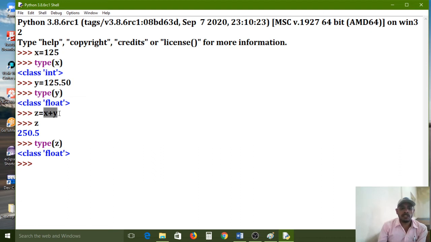If I want to store with fractions and without fractions, after evaluation it will get, na. After calculation of this expression, we will get some result. Nothing but here we will get 250.5. So this entire result is assigned to z variable. Then after that z variable data type it will decide. The z variable data type is decided by the fraction part. So this is also related to float data type. Now you can understand, na.